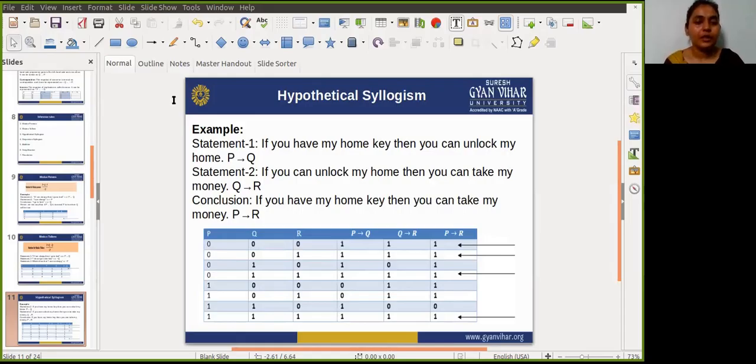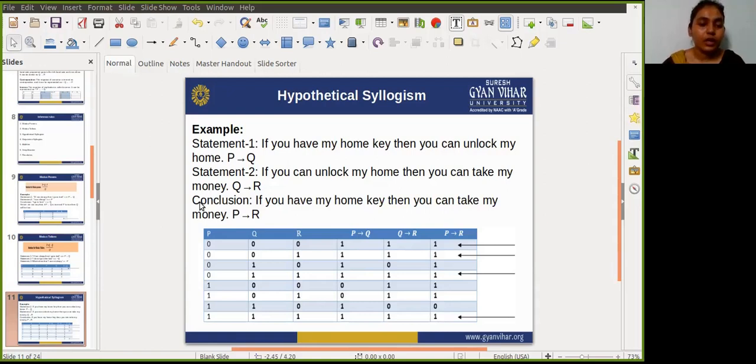For example, if you have my home key, then you can unlock my home. That shows P implies Q. The second statement says that if you can unlock my home, then you can take my money. That statement shows that Q implies R.